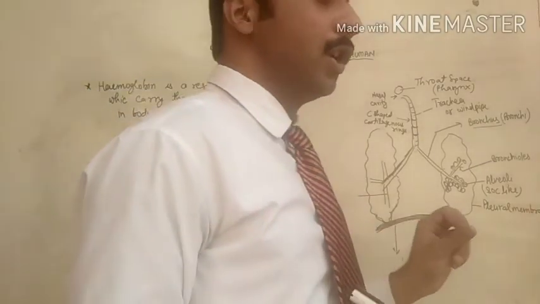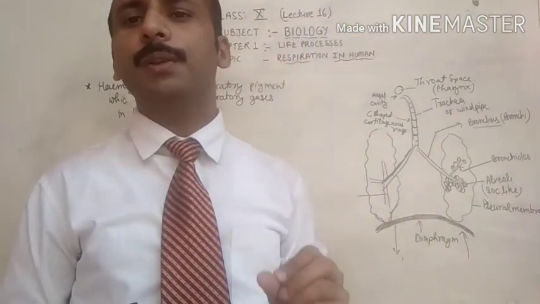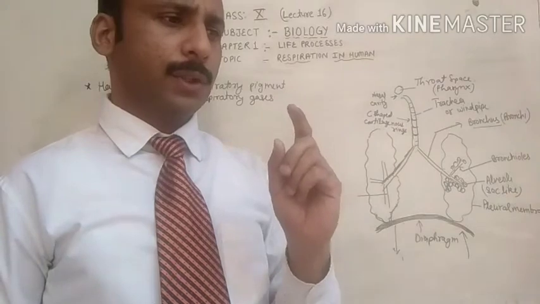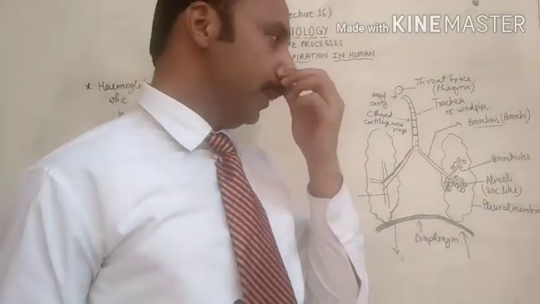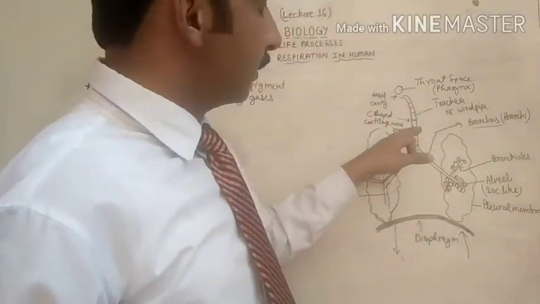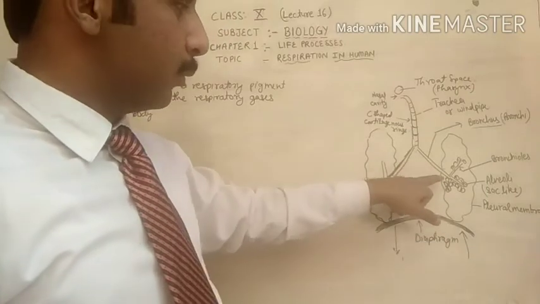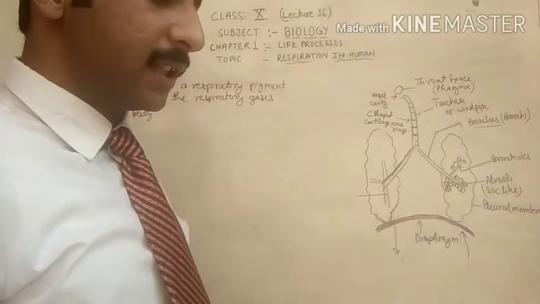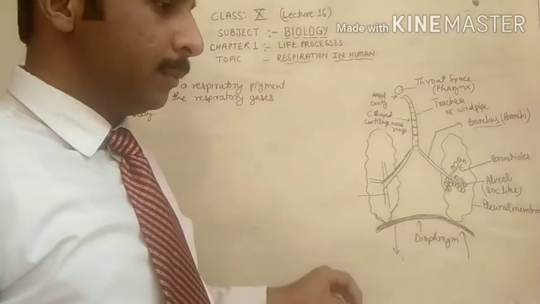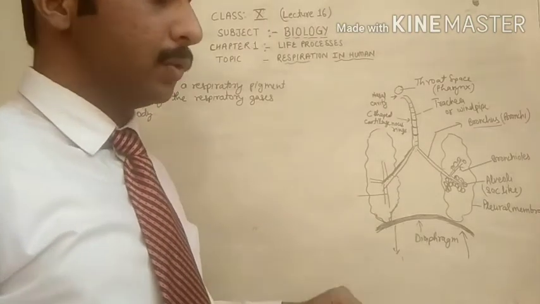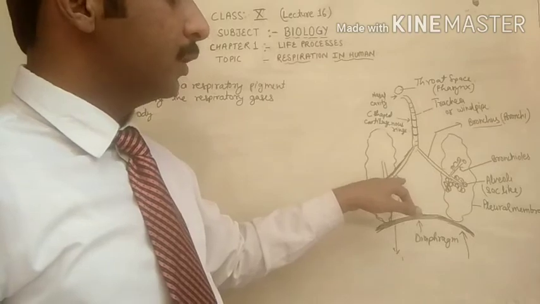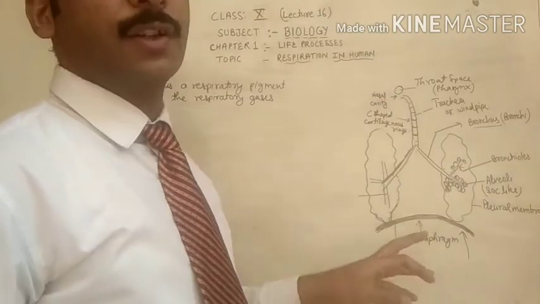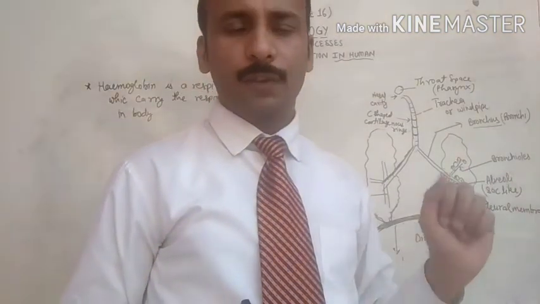This is the function of hemoglobin. Hemoglobin is called a respiratory pigment which is present in blood. So this is the main function of hemoglobin: it transports the oxygen gas from the alveoli to each and every cell of the body. Then from each cell it collects the CO2 and comes back to the alveoli, and through the alveoli the CO2 gas is released outside.